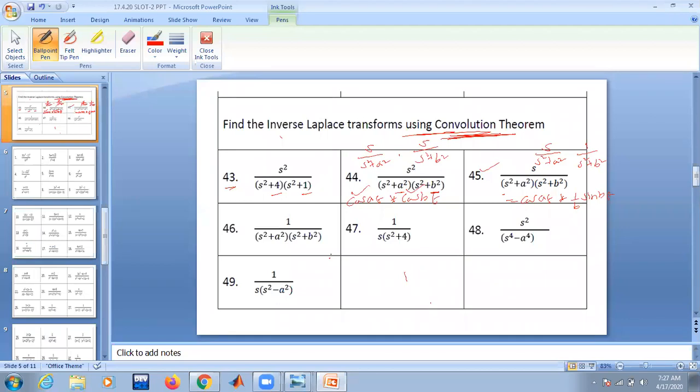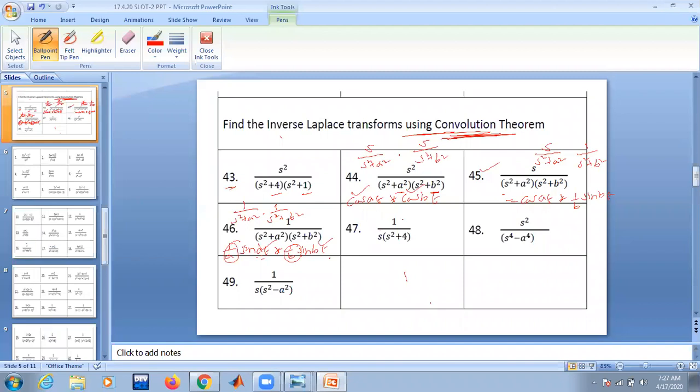Okay. Similarly, here also, how do I write this? 1 by s square plus a square into 1 by s square plus b square. This is 1 by a sin at convolution 1 by b sin bt. Take this 1 by a, 1 by b outside the convolution. You simply take the convolution of sin at and sin bt. Again, trigonometric product. Is that okay?